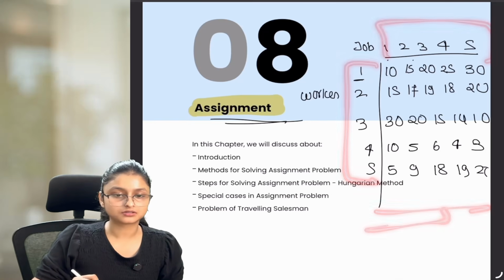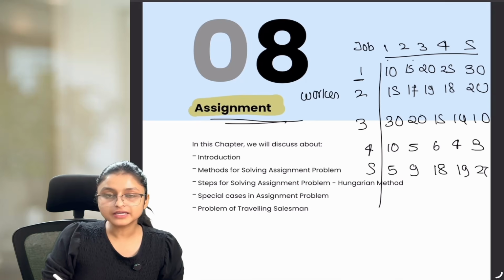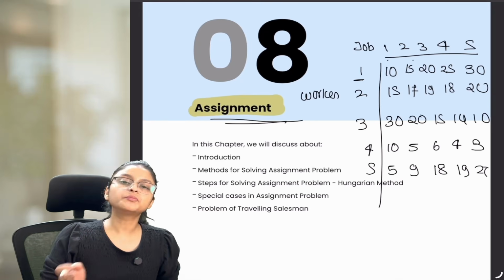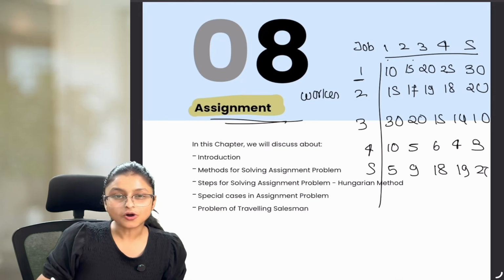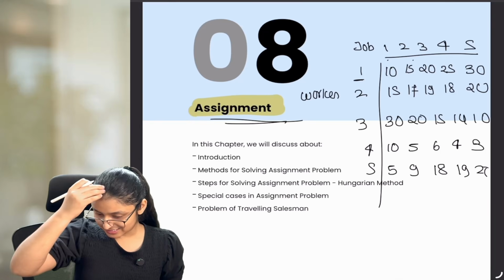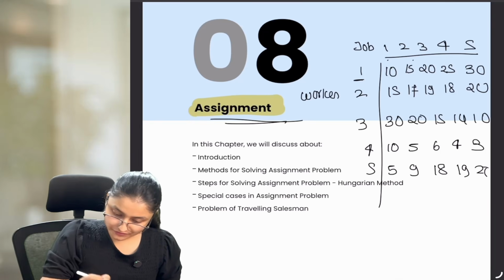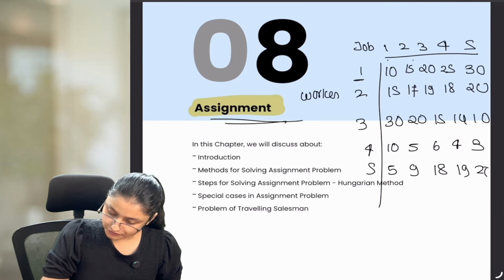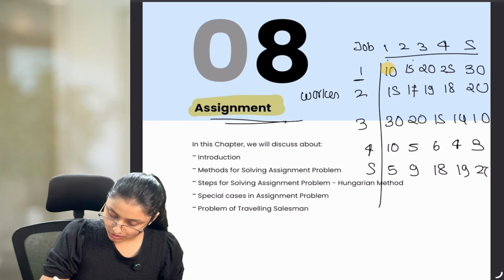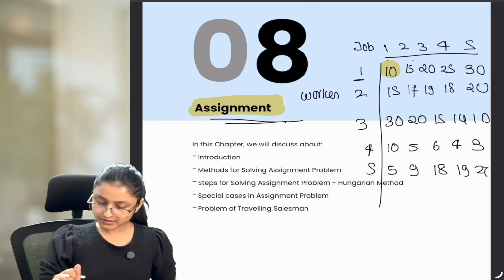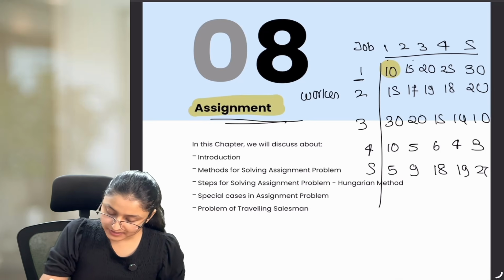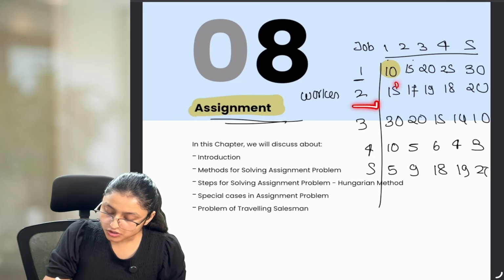So how to deal with this? In this scenario, how will I allocate the work to a particular worker? It's complicated here. Even if I take, let's say, for the first worker, the smallest time which he is taking, that is the 10 minutes. Let's take the smallest time for second worker. That is also for the first job.